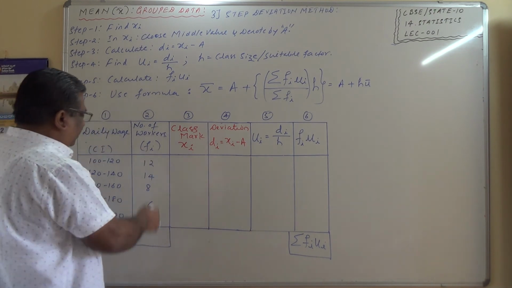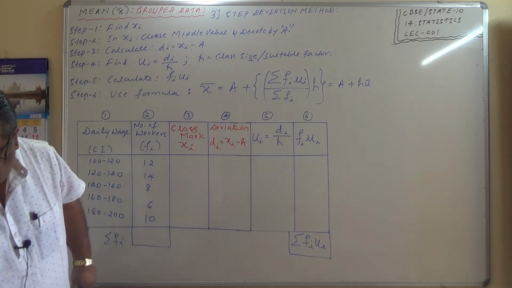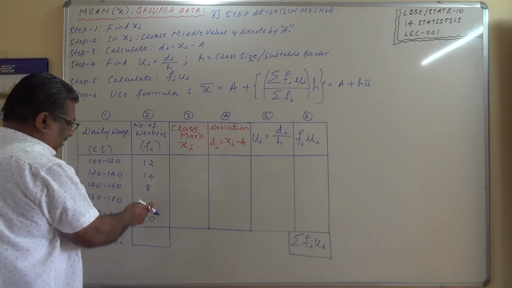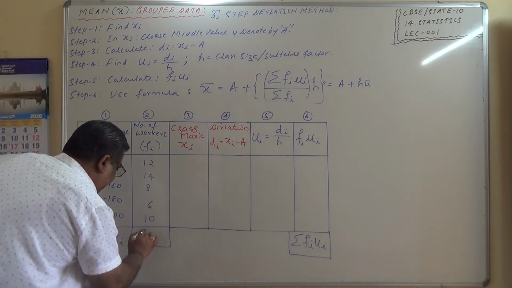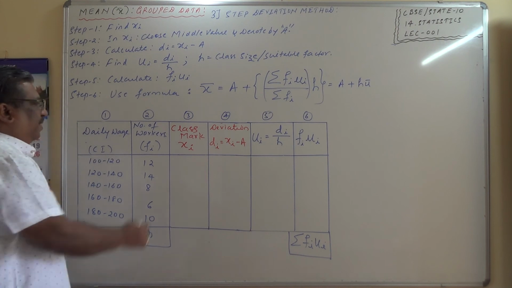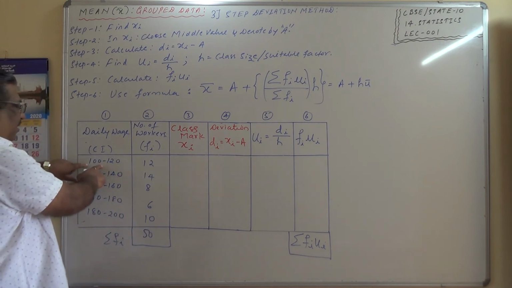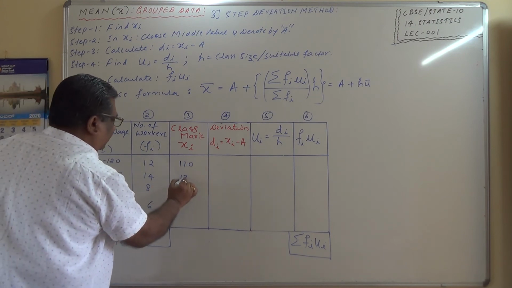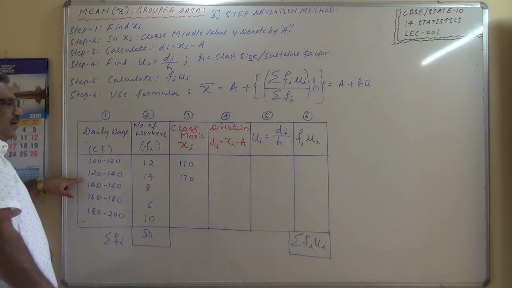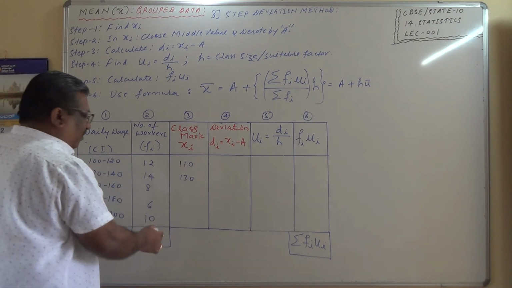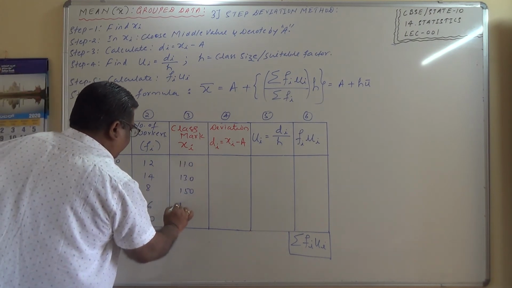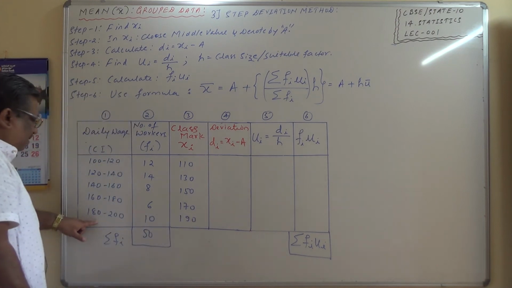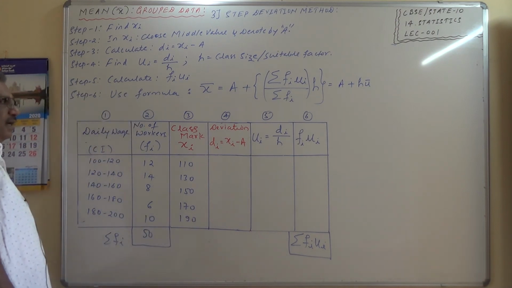Okay, how many workers? Already he has given 50 workers. Are you going to get 50 here? 50. So this is 50 workers. Class mark, midpoint, 100 to 120 is 110. 130. What is the class size? Class size is 20. Go on adding 20 here. 150, 170, 190. Is it correct? Yes. All these are correct.